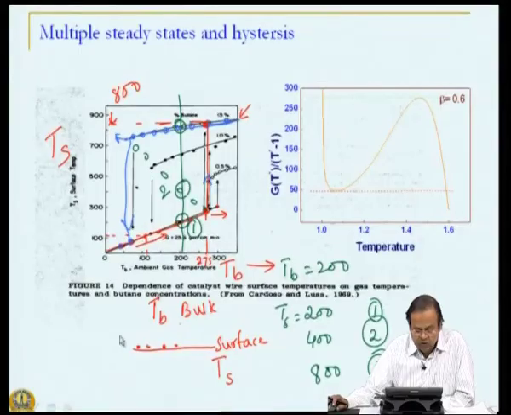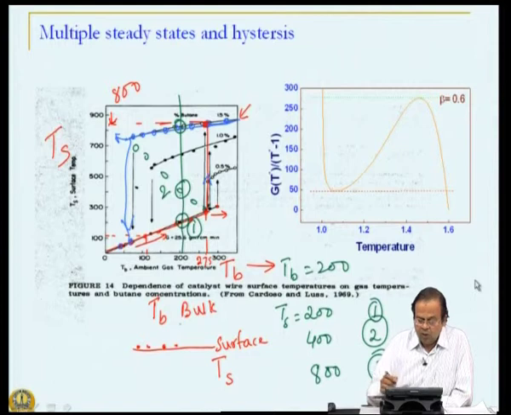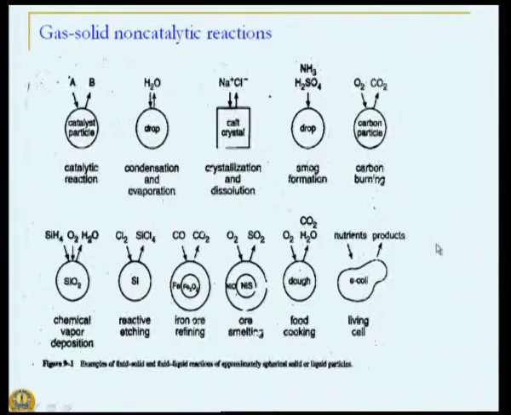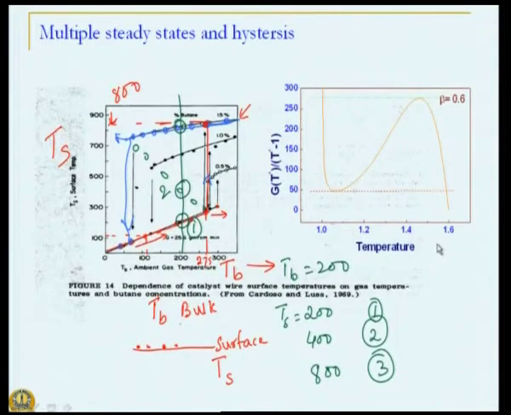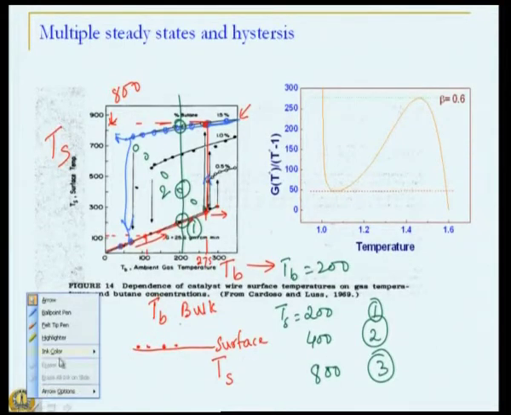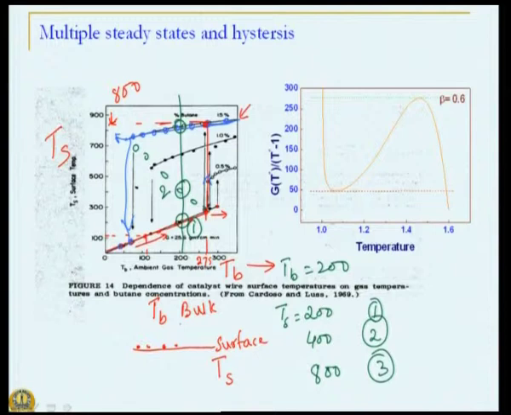So, let us look at this plot over here. So, what we are seeing here is the solution of dimensionless temperature against, see, our equation is 1 over beta into Damkohler number equal to G of V divided by V minus 1.